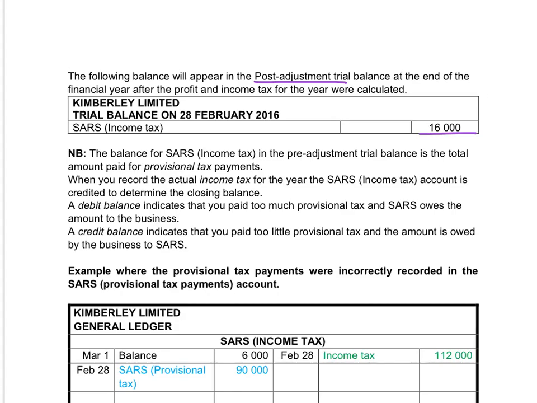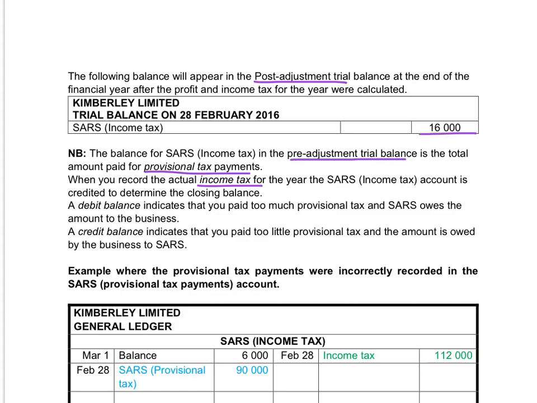The balance for SARS income tax in the pre-adjustment trial balance is always the total amount paid for provisional tax payments. When you record the actual income tax for the year, you will credit the SARS income tax account and debit income tax.